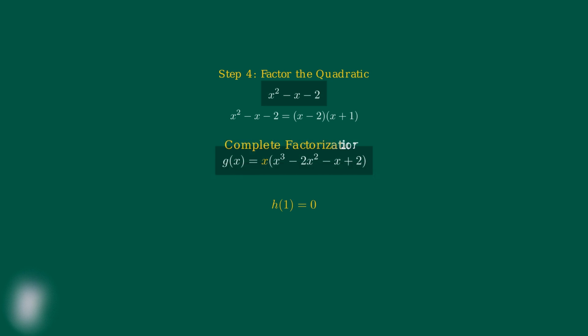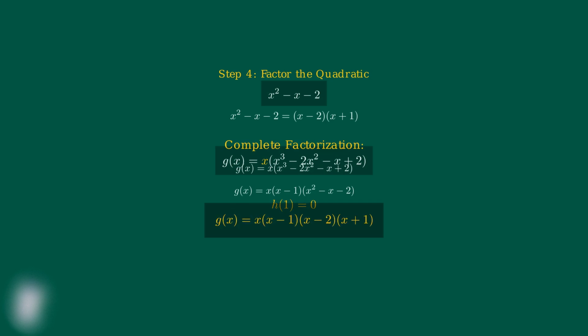Now we can write our complete factorization, starting with g of x equals x times the cubic polynomial. We substitute our factored form, g of x equals x times x minus 1 times x squared minus x minus 2. Finally, factoring the quadratic gives us our complete answer. G of x equals x times x minus 1 times x minus 2 times x plus 1.